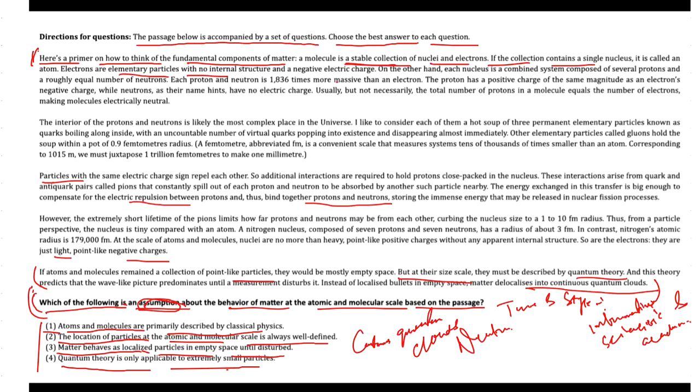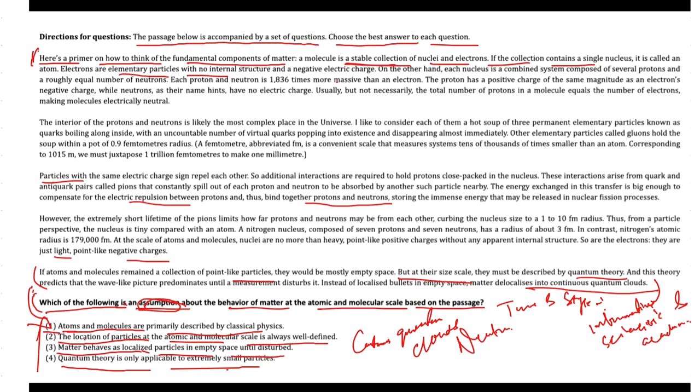Now look into option one carefully. What do we find out? It is stated that atoms and molecules are primarily described by classical physics. Option one is incorrect here, because the passage discusses the application of quantum theory at the atomic and molecular scale, which implies that atoms and molecules are not primarily described by classical physics.